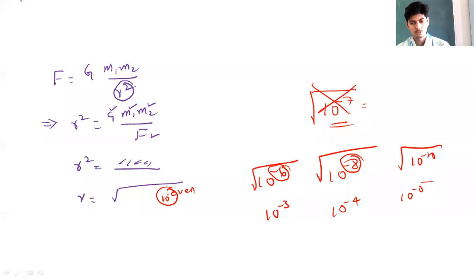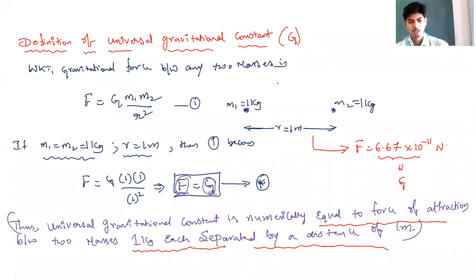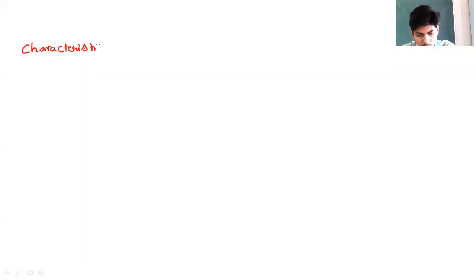So this is all regarding numericals on the universal law of gravitation. So try solving this. After this we'll now try to understand some of the important characteristics of gravitational force.